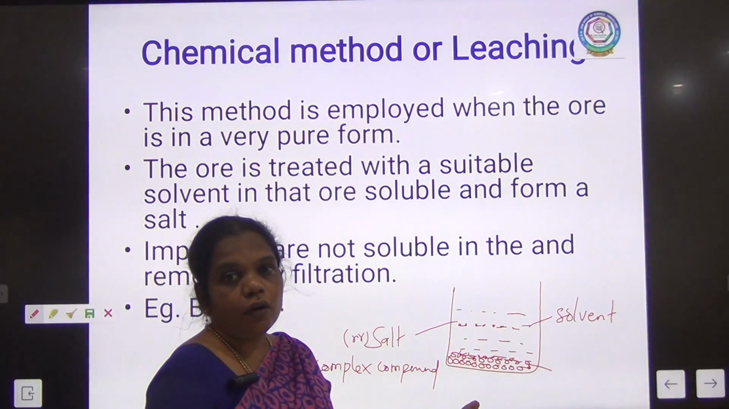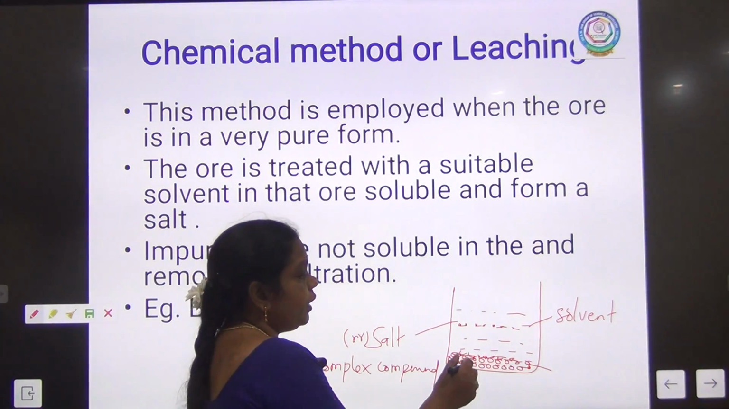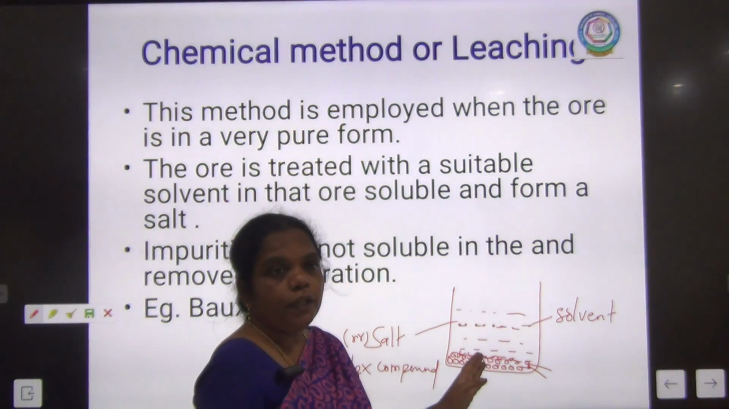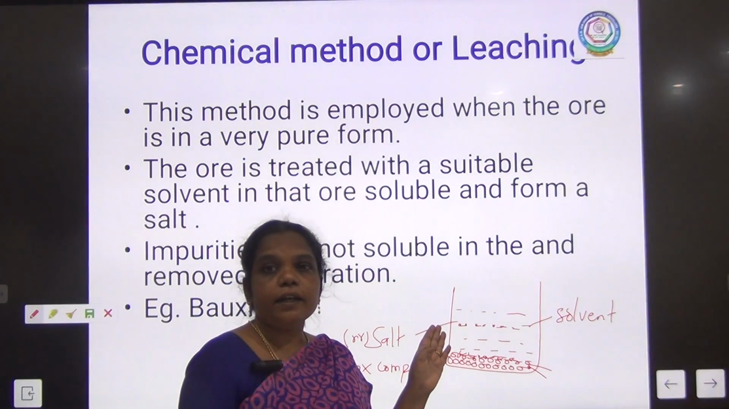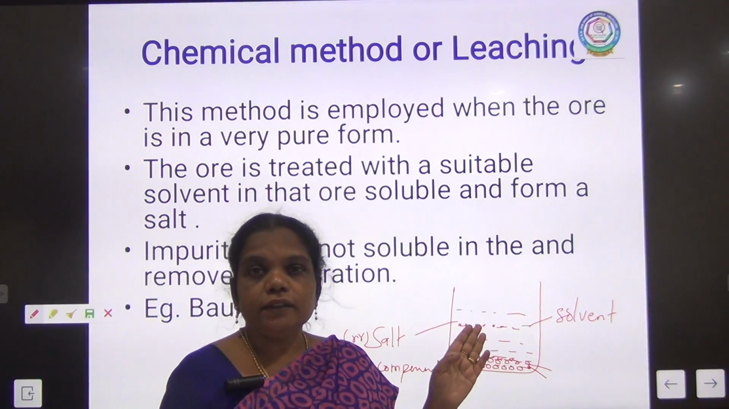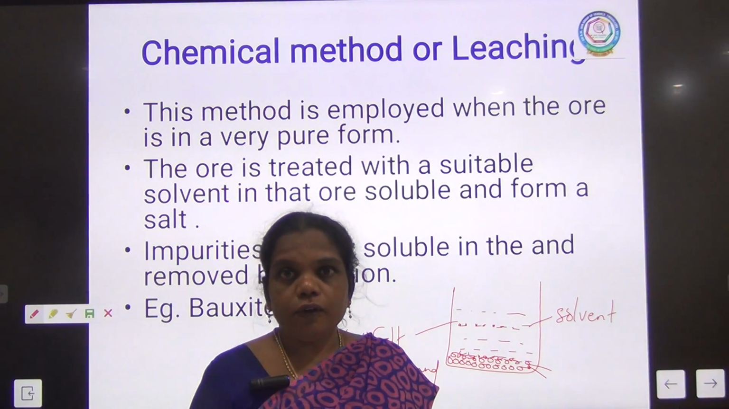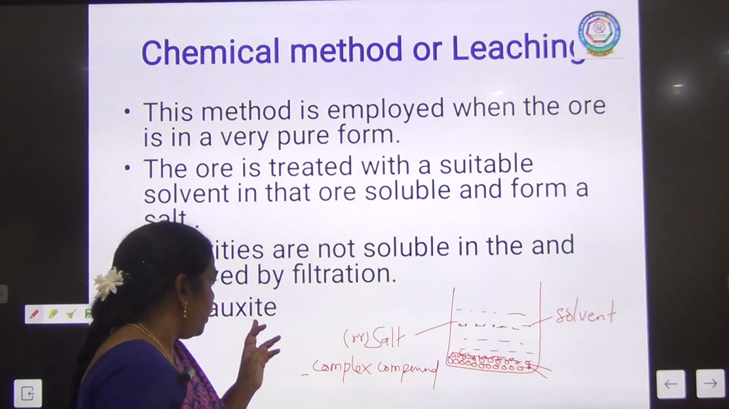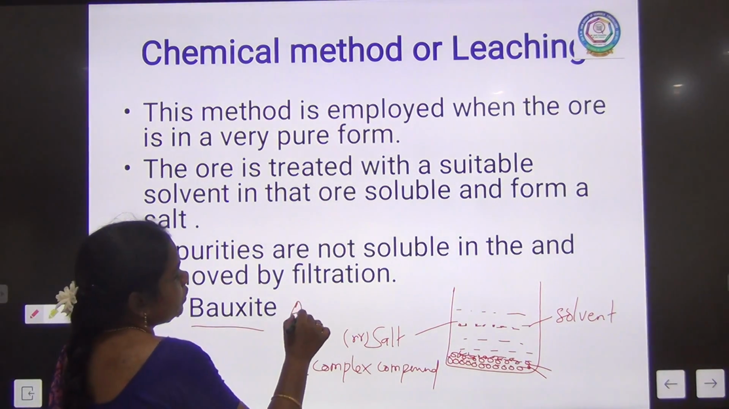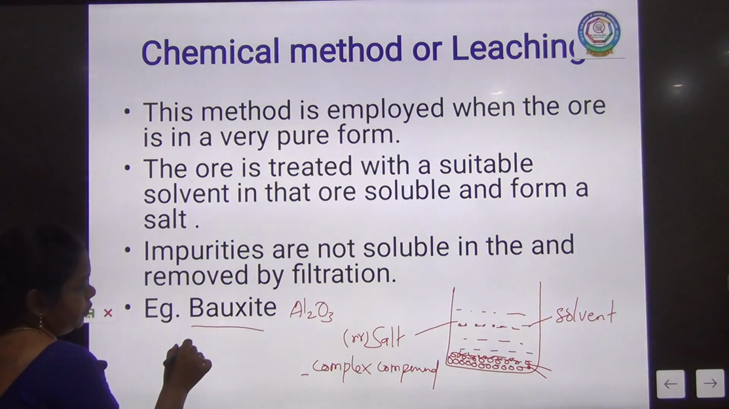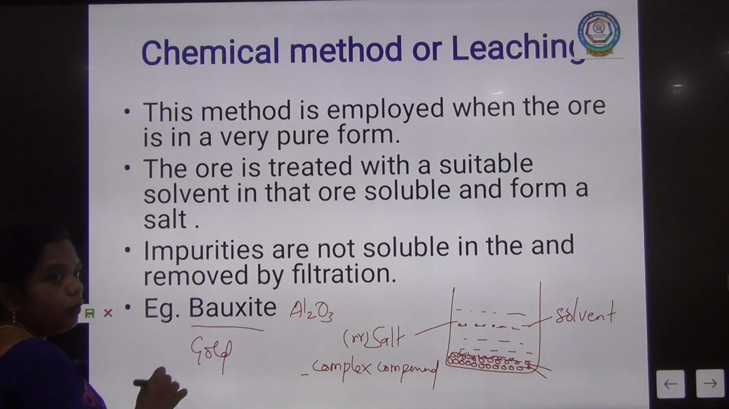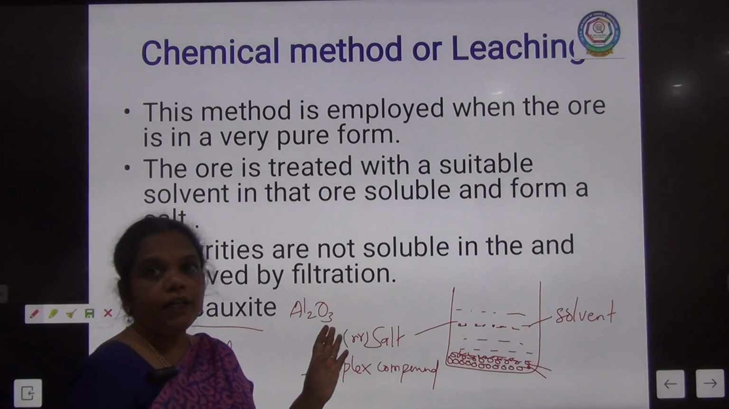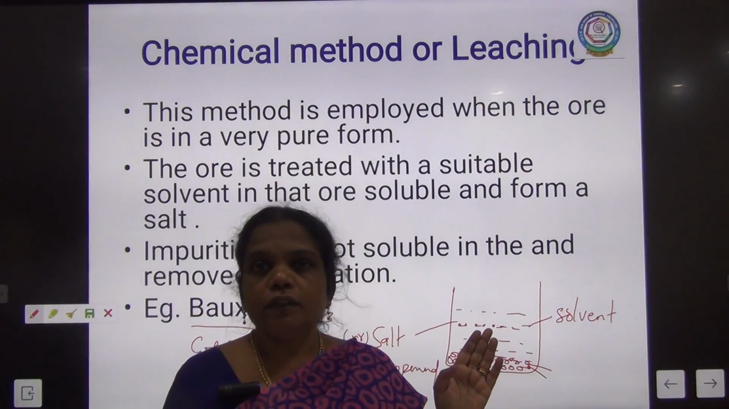On filtration we can separate the soluble solution from the insoluble impurity. In this way we can concentrate the ore, and this is suitable for metals which can exist in the purest or native state. For example, bauxite ore, gold, and silver. Gold and silver metal can be extracted by using this process.